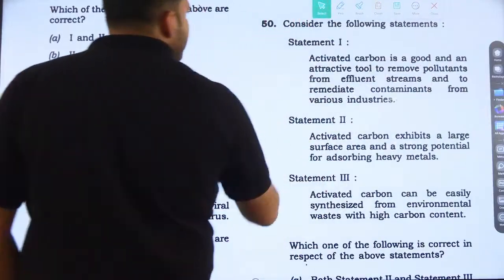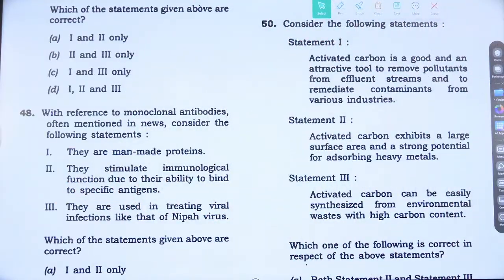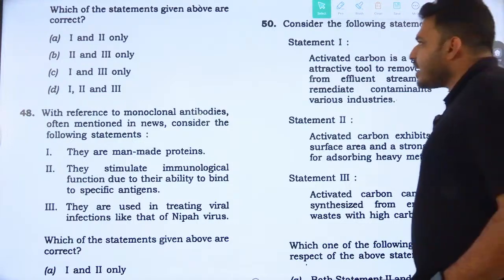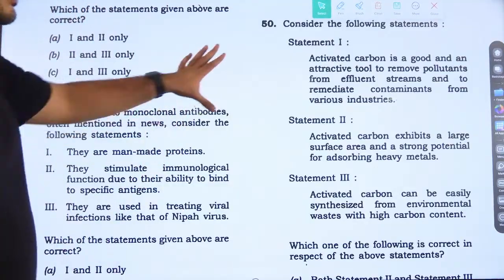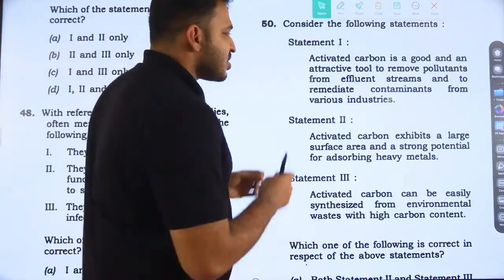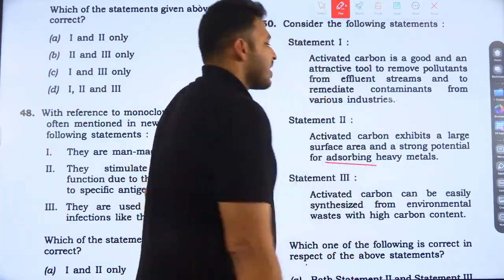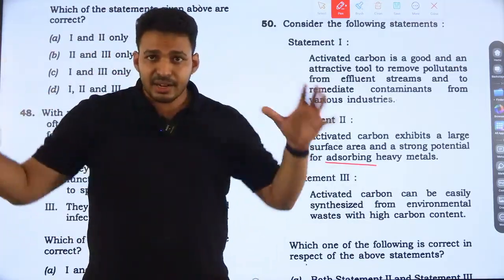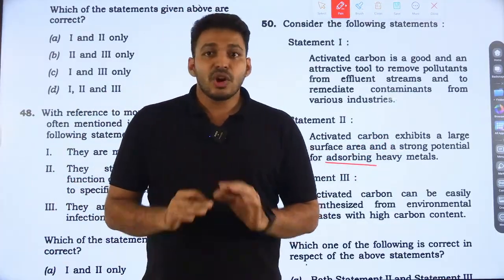Question 50. Consider the following statements. Statement 1: activated carbon is a good and attractive tool to remove pollutants from effluent streams and remediate contaminants from various industries. Yes, activated carbon is very attractive because of some properties discussed in statements 2 and 3. Yes, they can remove pollutants. Statement 2: activated carbon exhibits a large surface area and a strong potential for adsorbing heavy metals.